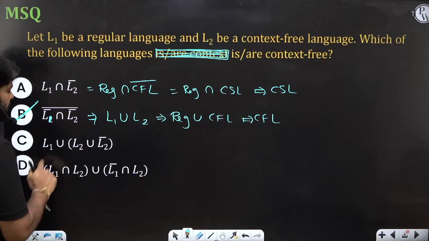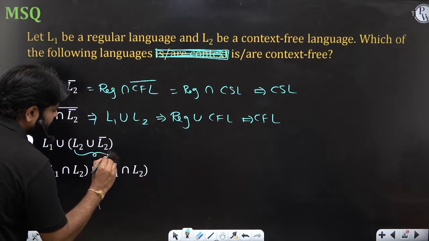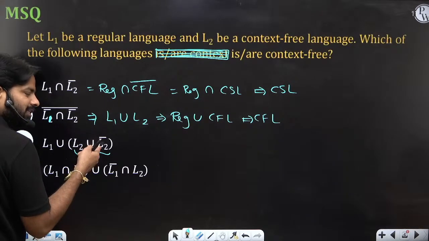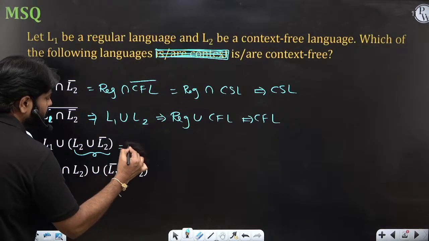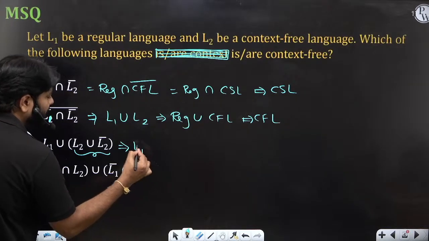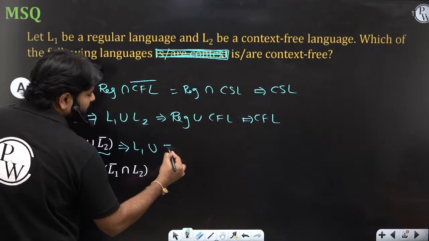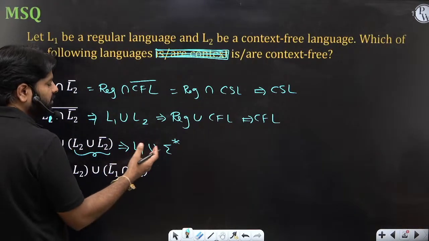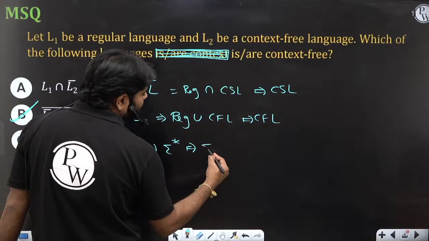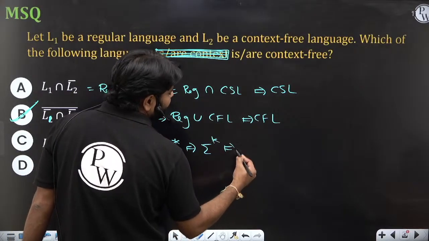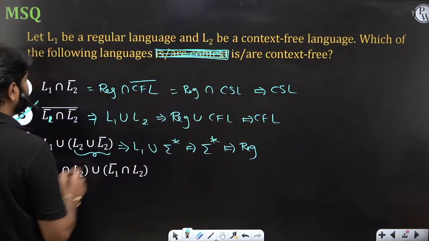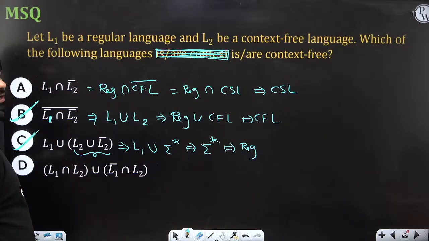What about option C? This is a very interesting statement. Any language union with its complement is sigma star. So there is no need to worry about what L2 is. It is going to be sigma star over any particular alphabet. L1 union sigma star will give you sigma star. In fact, sigma star is regular also, and hence CFL.